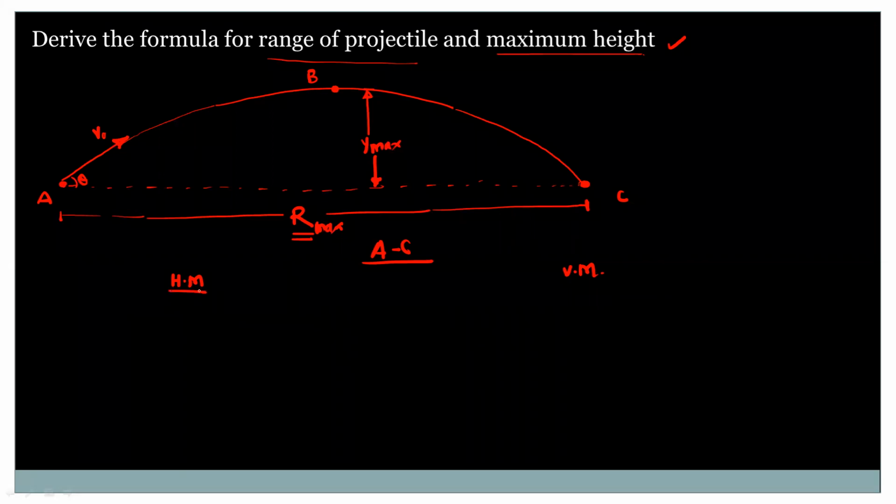So for the horizontal motion from point A to C, its initial velocity will remain constant. So this velocity is v0 cos theta. So this is the component in the horizontal direction, and this is the vertical component. So this is v0 sin theta. This is v0 cos theta.